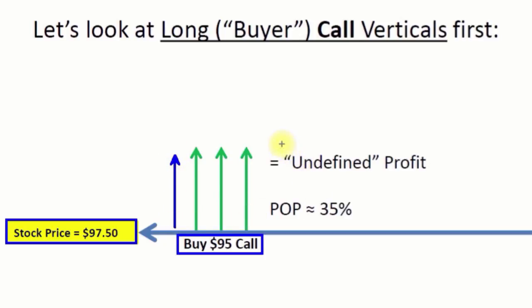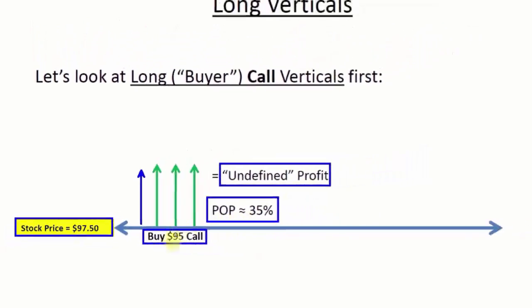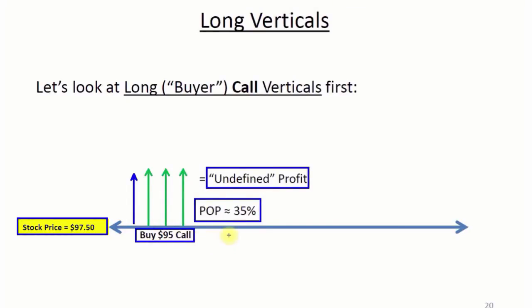When we buy a call, we have undefined profit potential, right? It can go up to whatever number and we can make a lot of money. But the POP of making money on the trade is very low. On average, when we buy a call, it's about a 35% POP. And that's not very good. We've already seen that's less than a slot machine. So we don't want to invest our money on slot machine kind of odds. So what can we do to help improve our POP on this kind of thing?